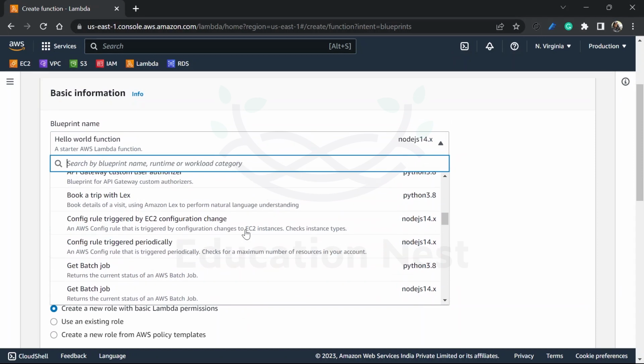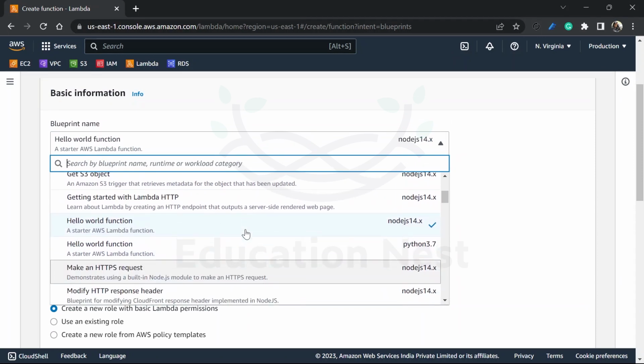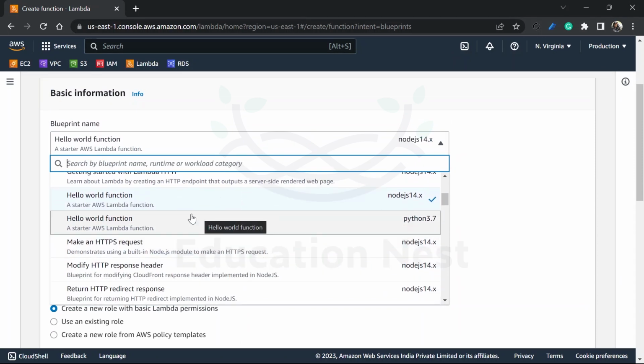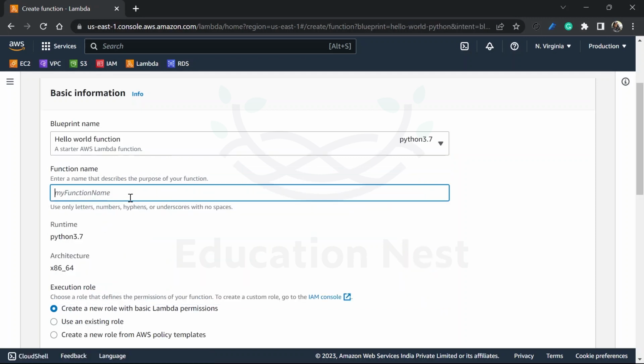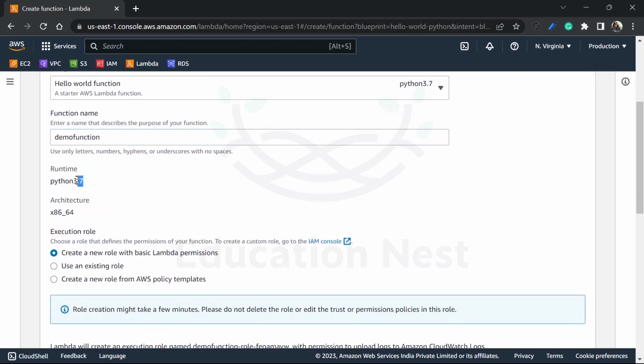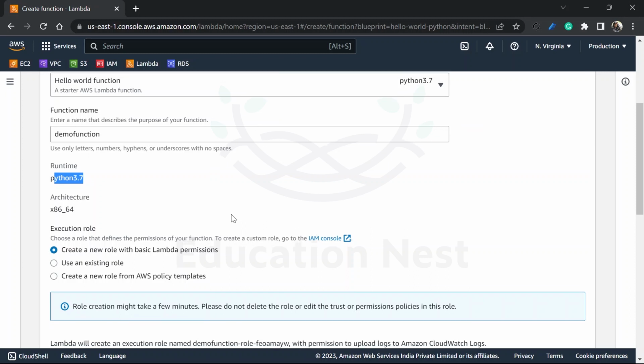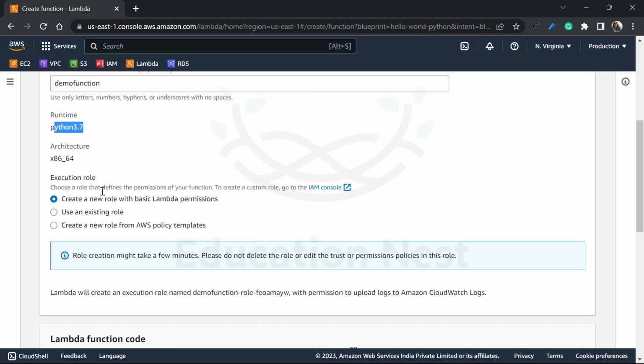So what I'll do is I will simply go with the hello world function in Python, right? So we have to give the function name here. Let's say demo function is what I'm naming this. The runtime is Python 3.7 because here we have already specified that. Do you want the execution role? See, we have to give the permissions for the function.